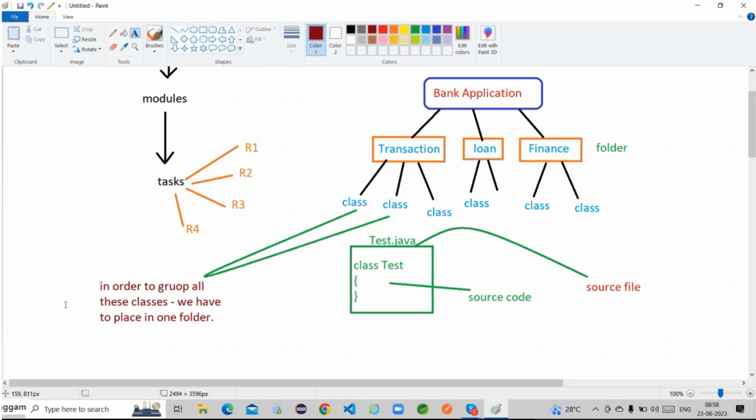In order to group classes, we have to create one folder. Within the folder, if I place all these classes, then all these classes belong to one particular folder. In Java programming, in order to group all these classes, we create that folder. In computer language this is technically called a folder, but when it comes to the Java programming language, the same folder we call a package.